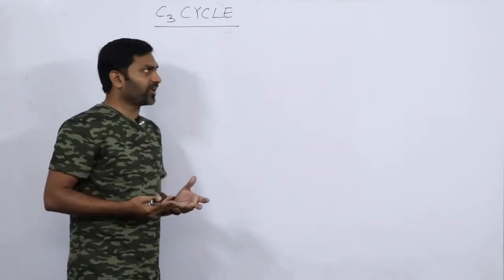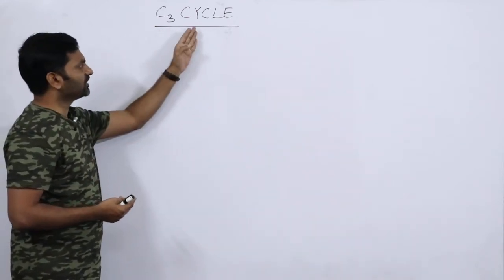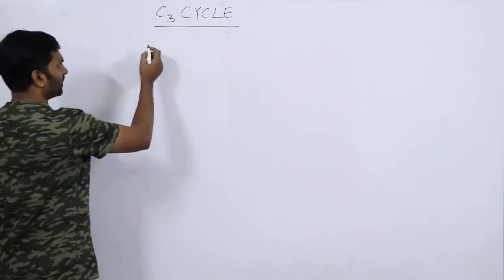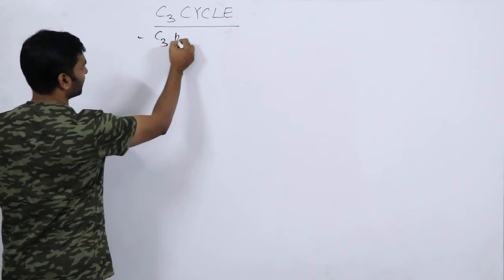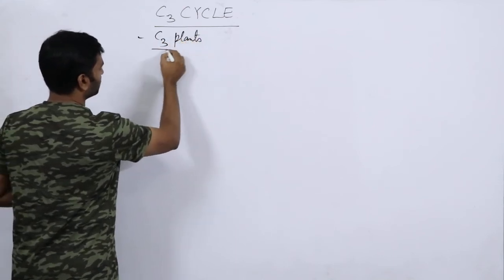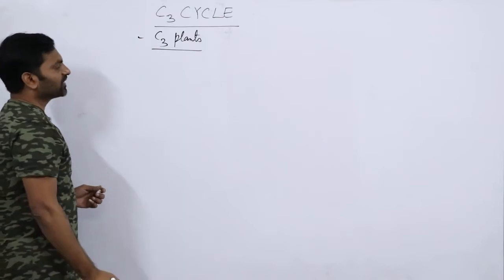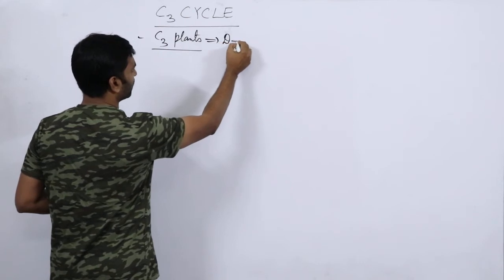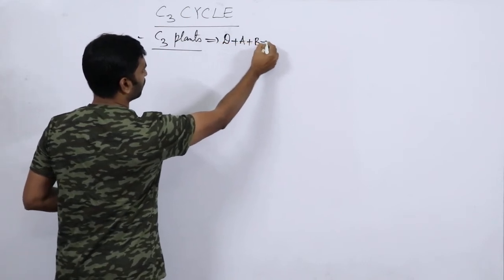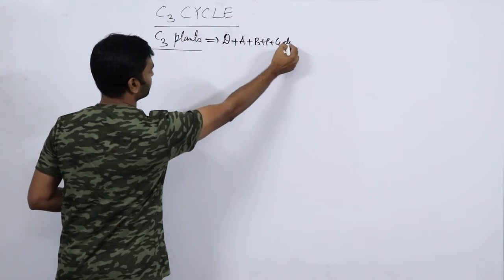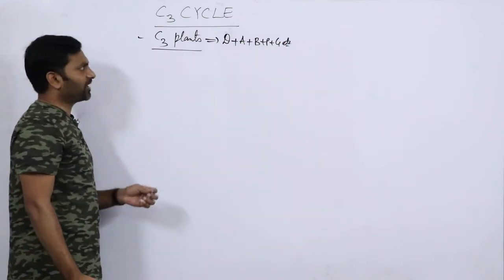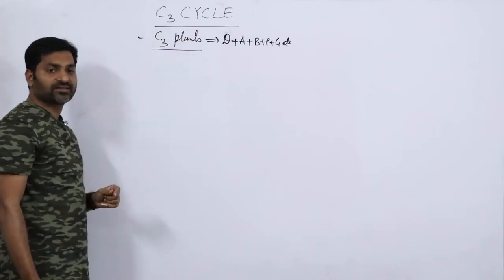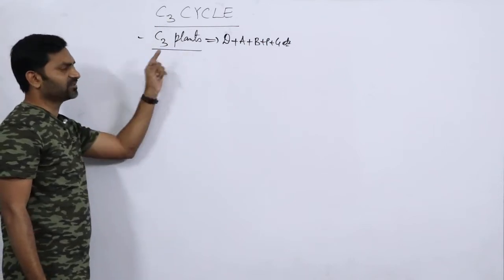So today we are going to see the C3 cycle. The C3 cycle occurs in C3 plants. The examples for C3 plants are all the dicotyledons, algae, bryophyta, pteridophyta, gymnosperms, etc. So this particular C3 cycle is present in C3 plants.